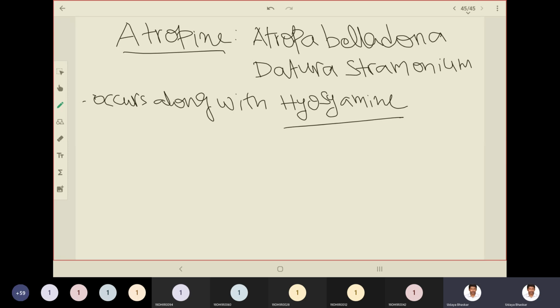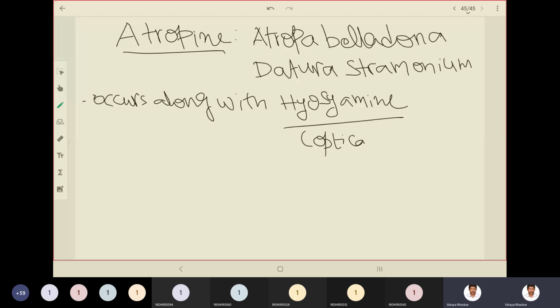Hyoscyamine is one optical isomer and the corresponding other optical isomer is atropine. Hyoscyamine and atropine both coexist in the same source. Hyoscyamine is optically active, which means it has the ability to rotate plane polarized light.